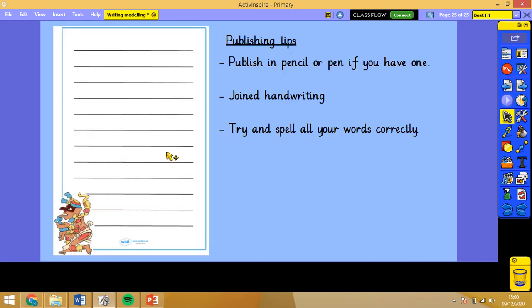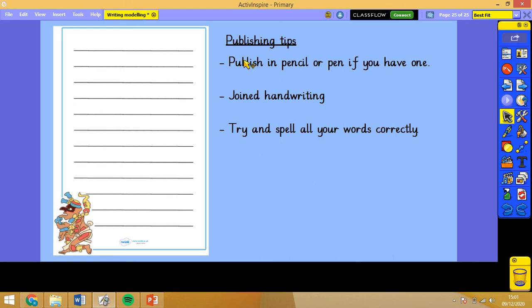You should have in your packs some lovely Mayan themed paper. I think there's about 8 pages to it because I know some of you love to write loads. What I'd like you to do, and I am expecting these back in on the first day back, is to publish your work for me. So if you have got a pen, you're more than welcome, especially if you're at home and you've got a nice ballpoint pen, or if you're lucky enough to have an ink pen at home. I know I don't. Then you can publish in pen, or if you'd rather publish in pencil, you can. That includes if you don't have a handwriting license usually at school, you can publish in pen for me.